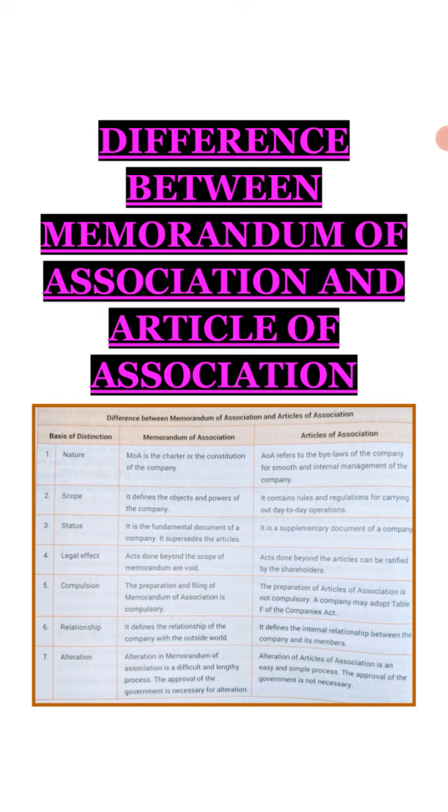Initially the nature. If we talk about the nature, then MOA is a charter and AOA is considered as the bylaws of the company, that is basically associated with the internal affairs. Thereafter scope. If we talk about the scope of the memorandum, then it defines the objects and powers of the company, whereas the articles of association only include rules and regulations for day-to-day operation. Thereafter the third basis, status. Memorandum of association is the fundamental document of the company and it supersedes the articles. It is the primary document and the articles of association is a supplementary or secondary document.